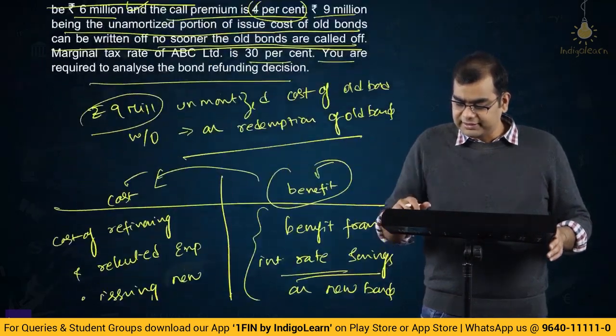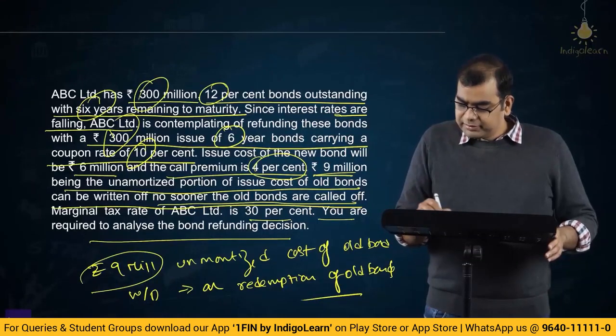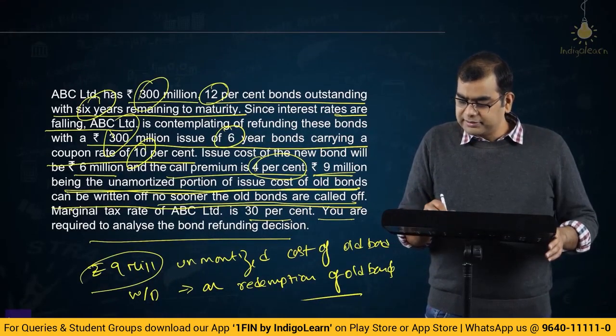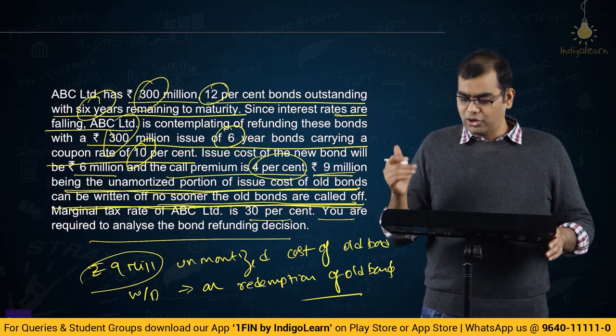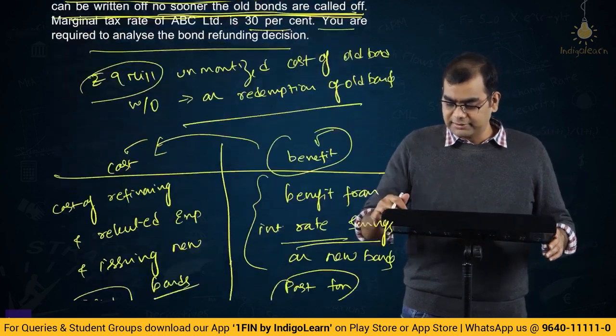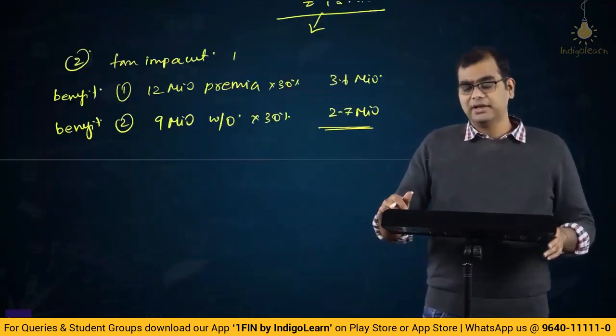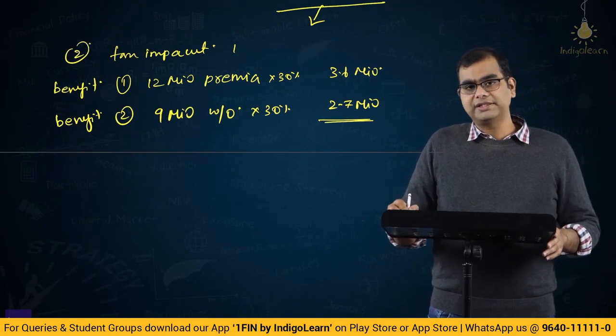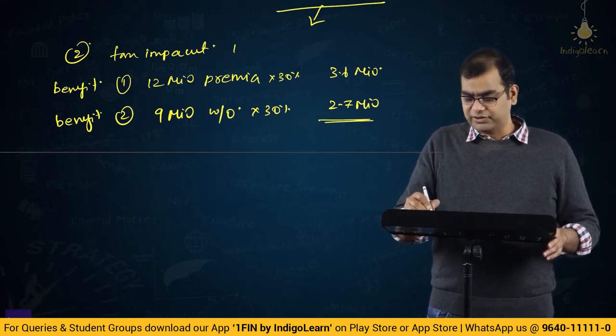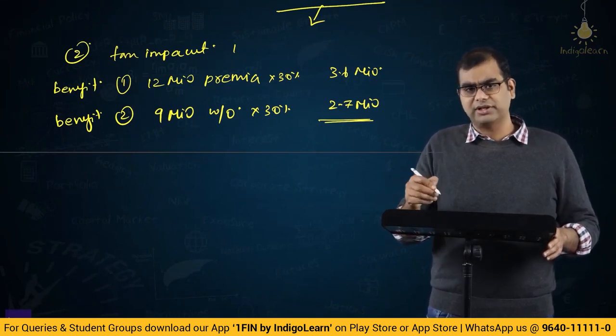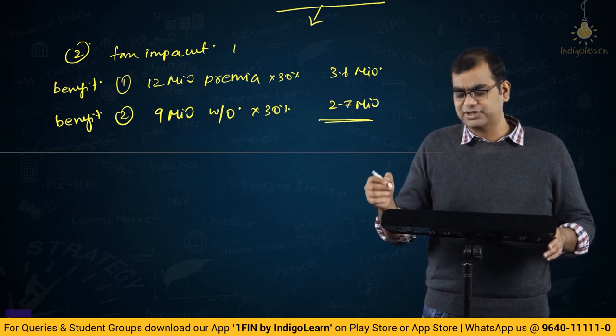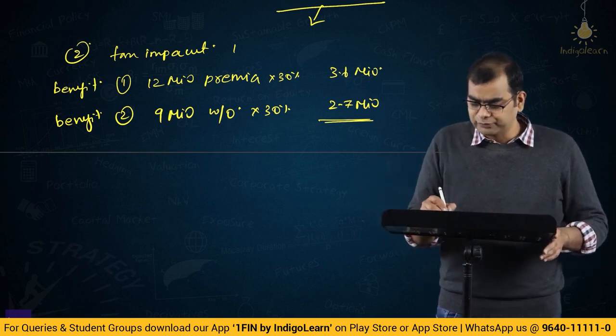That is what they said here, right. This 9 million being unamortized portion of the issue cost of bonds can be written off no sooner the old bonds are called off. So, on the day you call the bonds and money comes back, you can write this off, and when you write this off, we are assuming that there is a tax benefit. So, later on I will write the assumption that we are assuming that there is a tax benefit arising from all of this, but let me first do the computation.